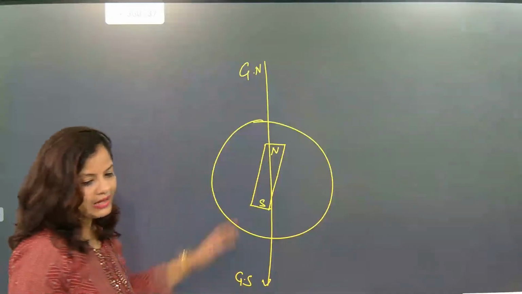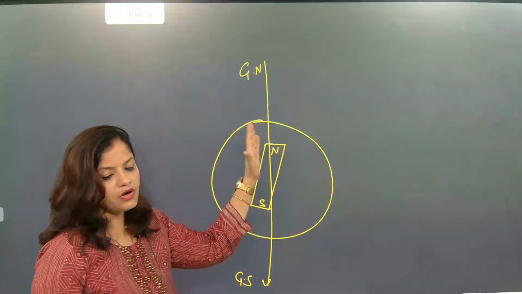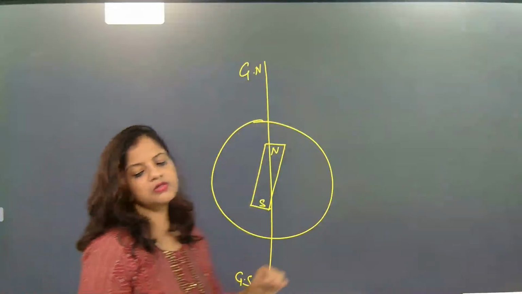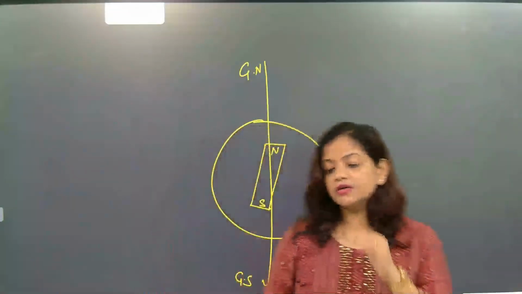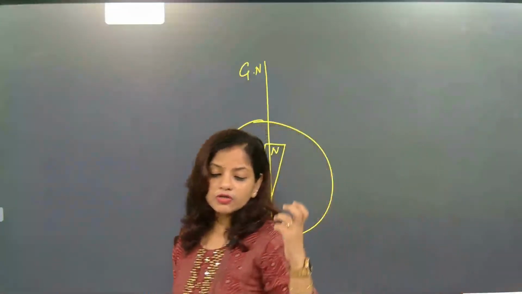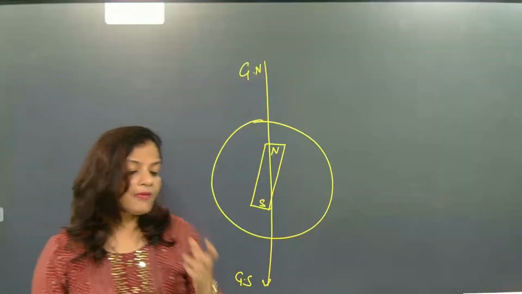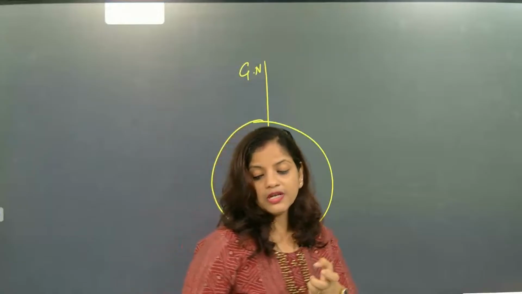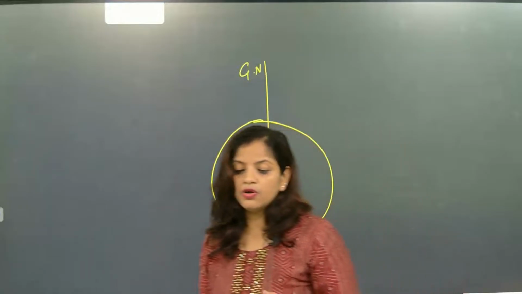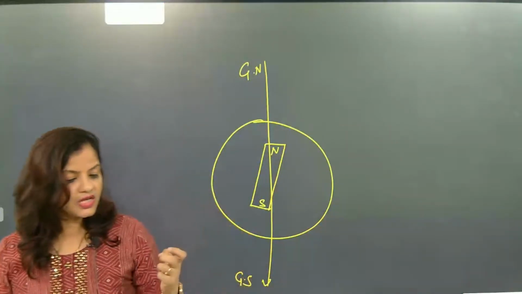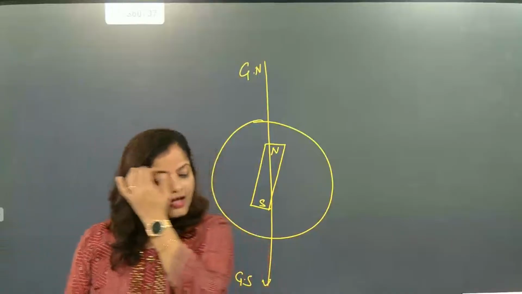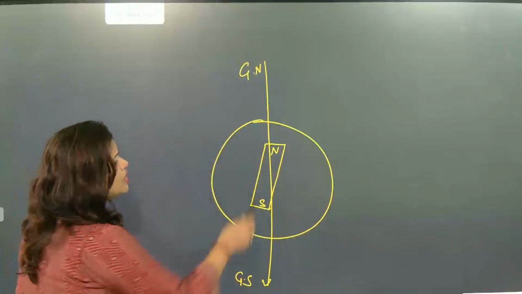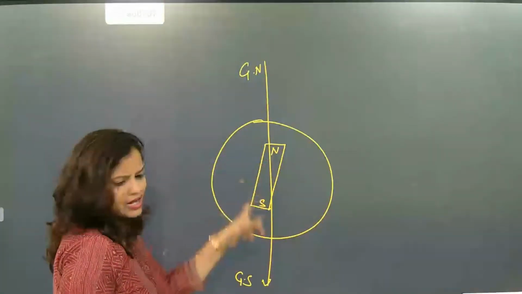But you know what? The angle will be slightly tilted. It will not align exactly with geographical north. It will make some angle. And you know what? The earth itself serves as a magnet, because inside the core of the earth, the molten magmas are present. In the core of the earth, magnetic substances like molten iron are there. So they also generate a magnetic pole. Okay, so this is the bar magnet.